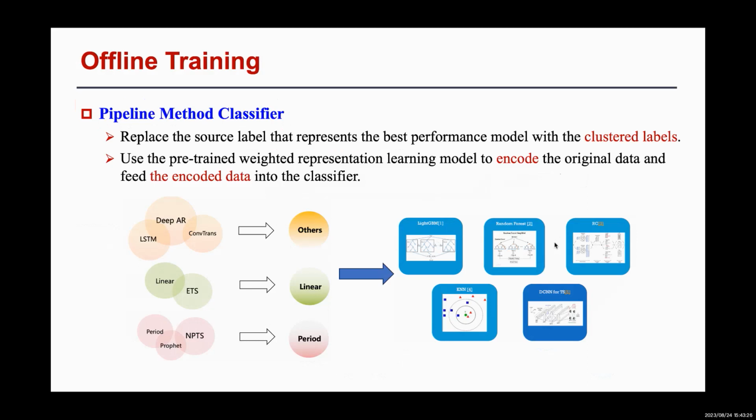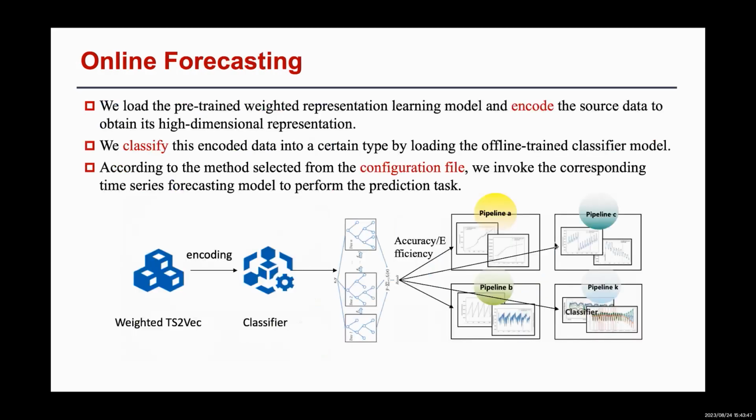Finally, we continue to train a classifier. We replace the source label that represents the best performance model with the clustered labels and then use the pre-trained weighted representation learning model to encode the original data and feed the encoded data into the classifier. This classifier will be further used for online forecasting.